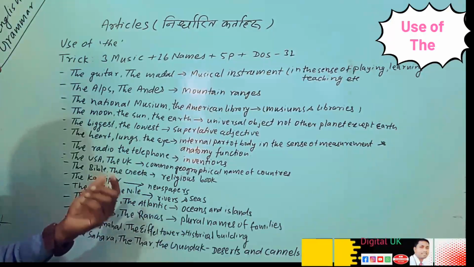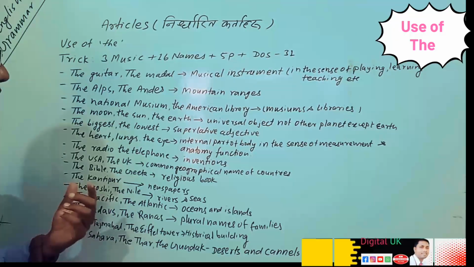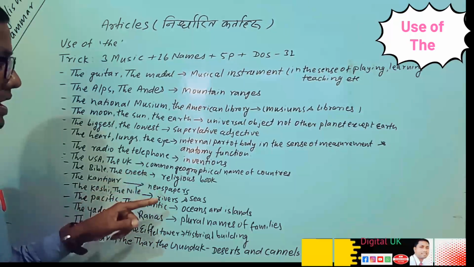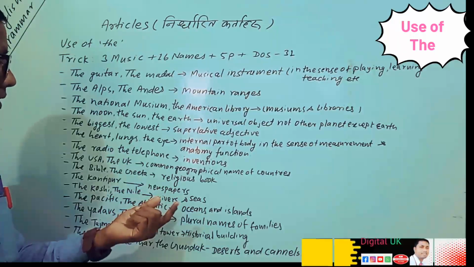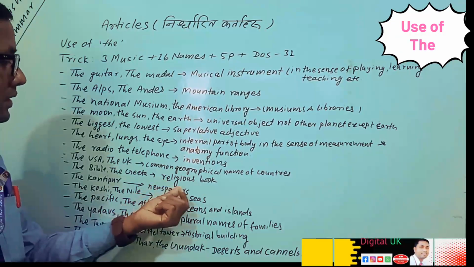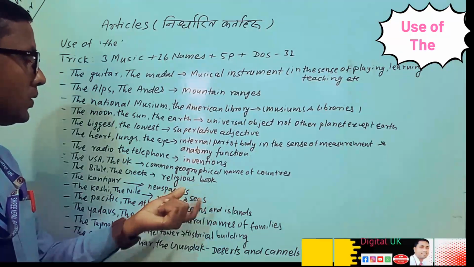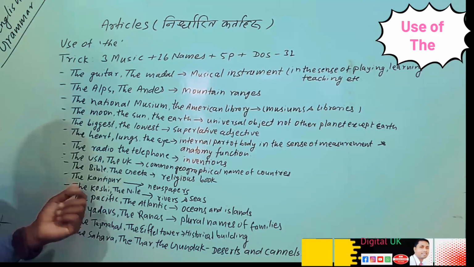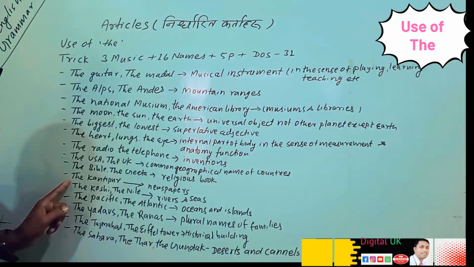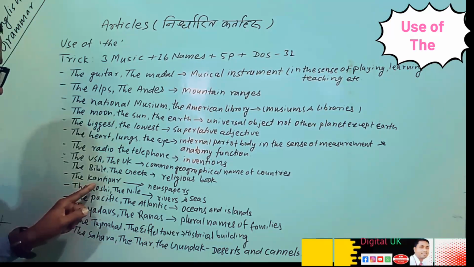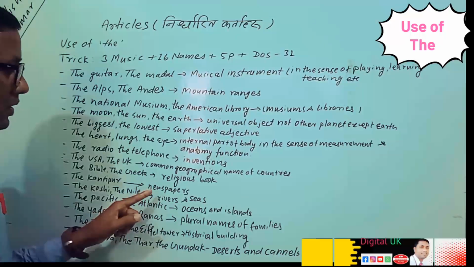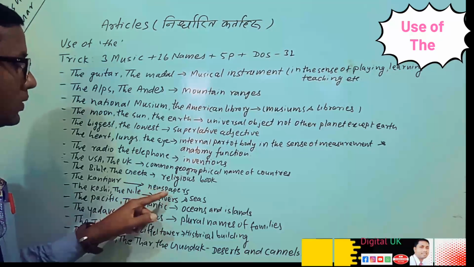Before the common name of geographical name of countries, we can use the Bible, the Gita, the Quran, likewise other that are the religious books. So before the name of religious book, we can use the. So likewise another one here, the Kantipur, the Gorkhapatra, the Nepal Times. These are the name of newspaper. So before them we can use